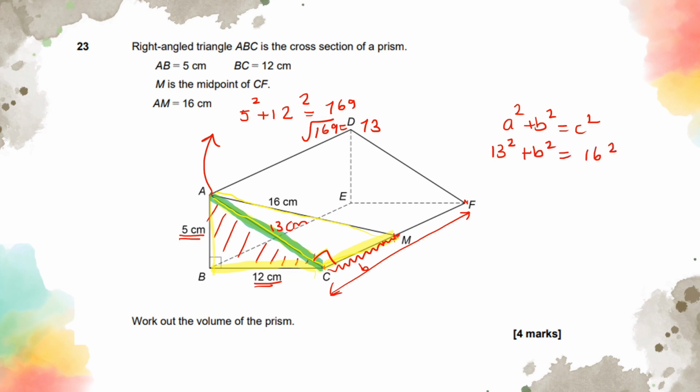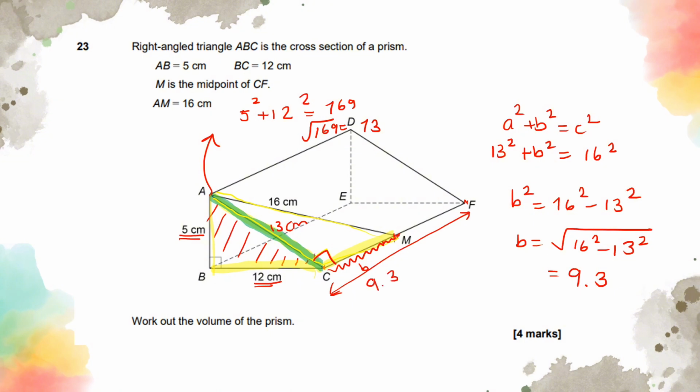So in order for us to find out what b squared is, we need to do 16 squared, take away 13 squared. So b is actually the square root of all of this, which when I type into my calculator, I find as 9.3. So if b is 9.3, this is the length that we found, M to F is going to be 9.3 as well.